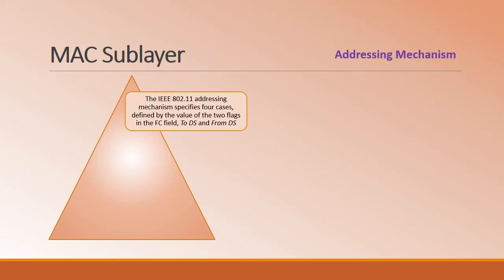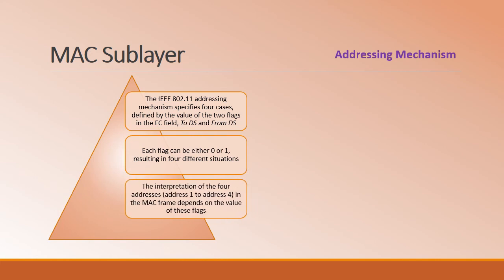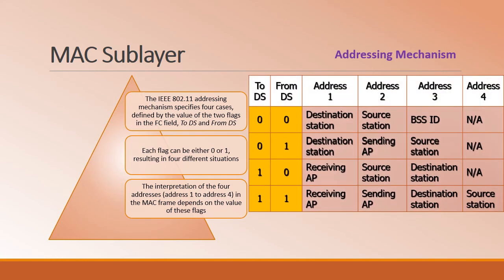Each flag can have the binary value 0 or 1. Thereby we have 4 possible combinations, that is 00, 01, 10 and 11. The interpretation of the 4 addresses, from address 1 to address 4 in the MAC frame, will depend on the values of these particular flags.